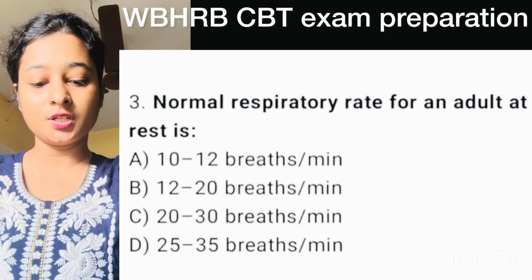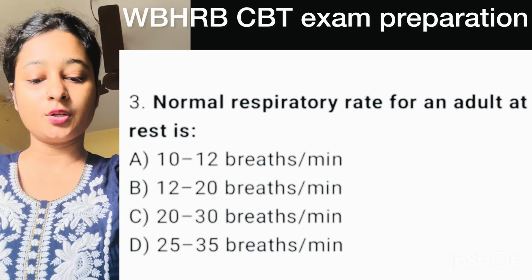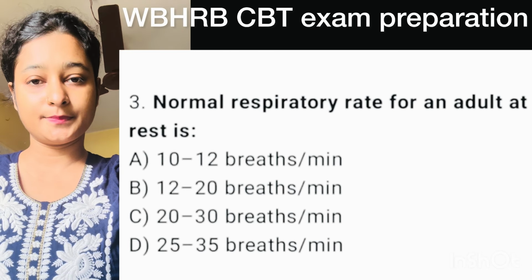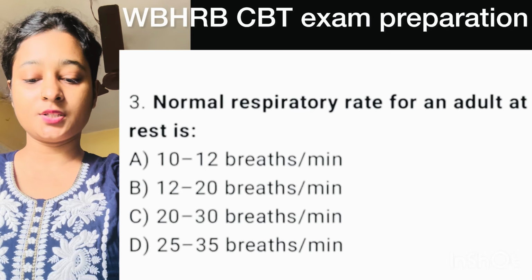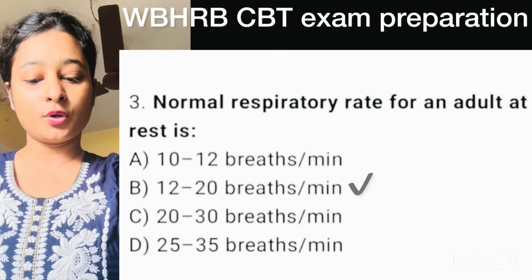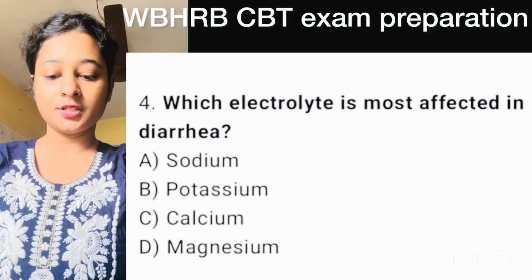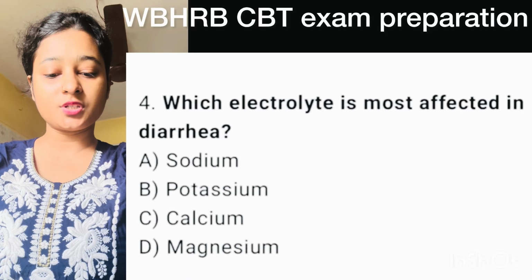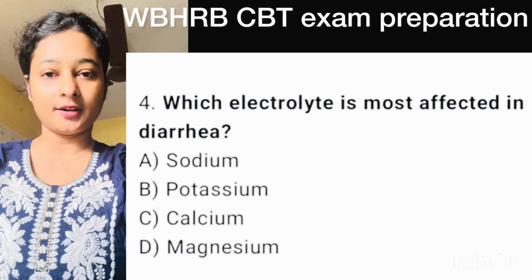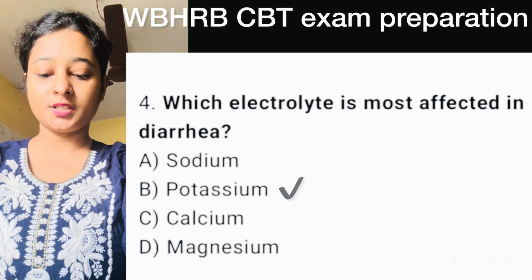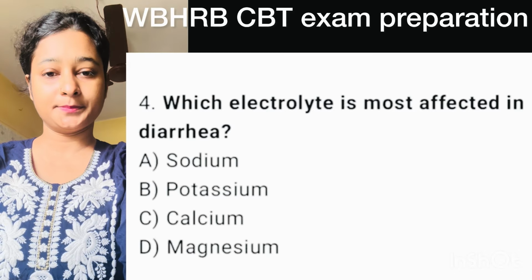Number 3 question. Normal respiratory rate of an adult at rest is? Here right option is option B, 12 to 20 breath per minute. Number 4 question. Which electrolyte is most affected in diarrhea? Here right option is option B, potassium.